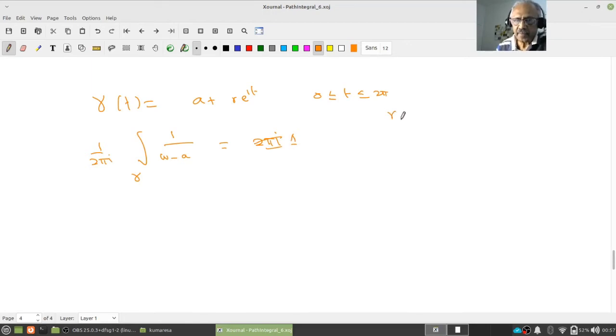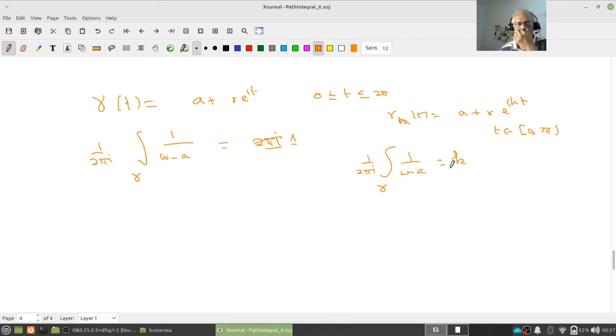And if I define gamma_k(t) to be a plus r e to the power i k t, t again in 0 to 2 pi, then in that case we saw that the integral of 1 by w minus a over gamma_k, divided by 2 pi i, is k.